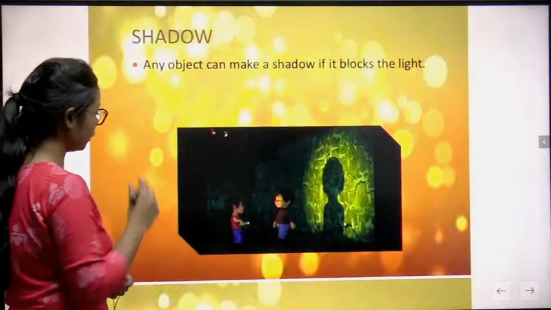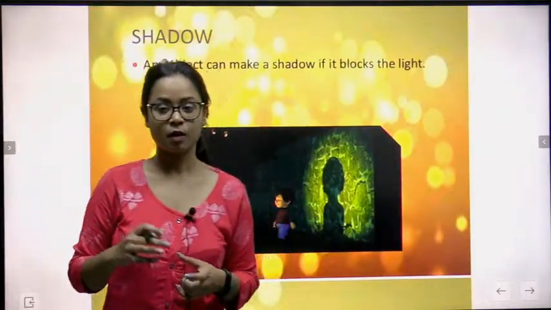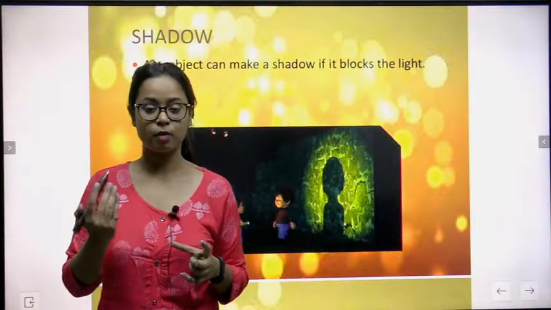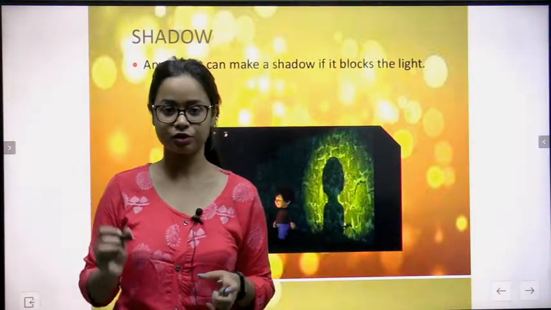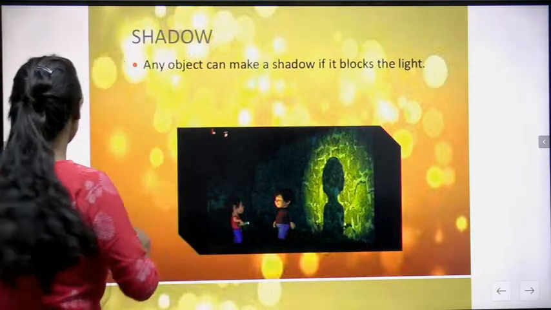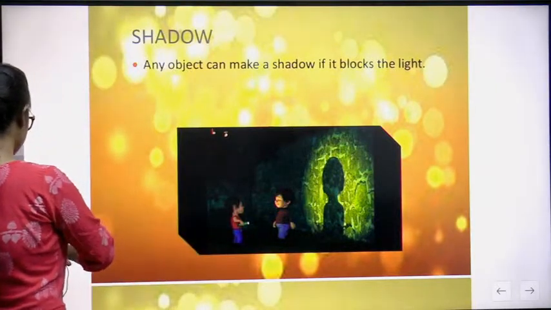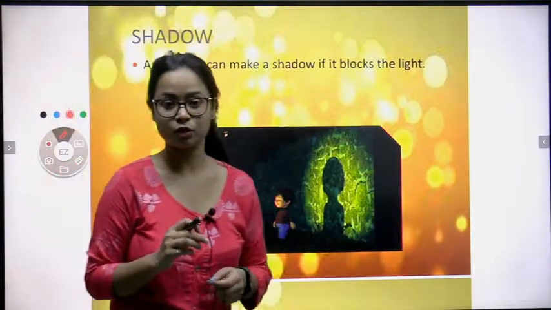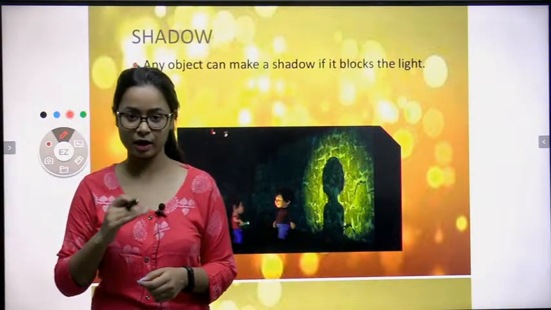Next is shadow. What do you mean by shadow? When an opaque object blocks the light, it forms a shadow, a dark object. Clear? Opaque object, right now I have told you what an opaque object is. For example, me. Okay, I am having my shadow.